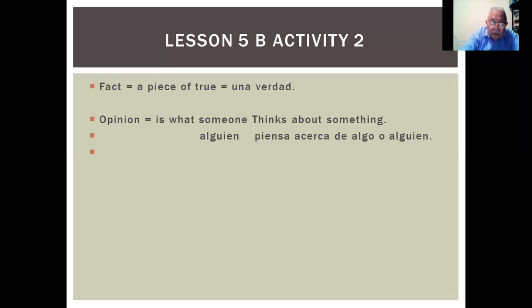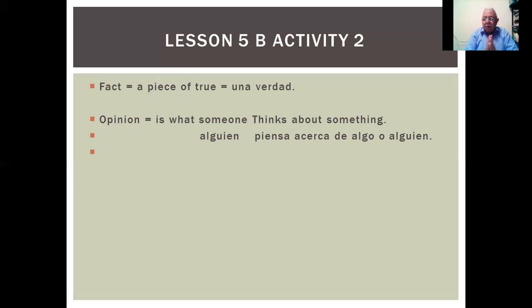Then we can go to activity 3. Read the text again and answer the questions. Which person thinks that, for example, number 1 is Maria.